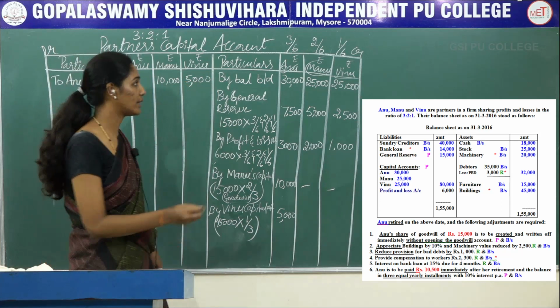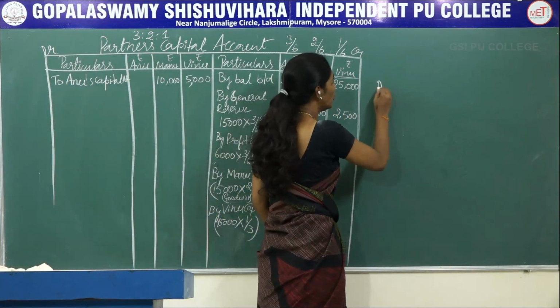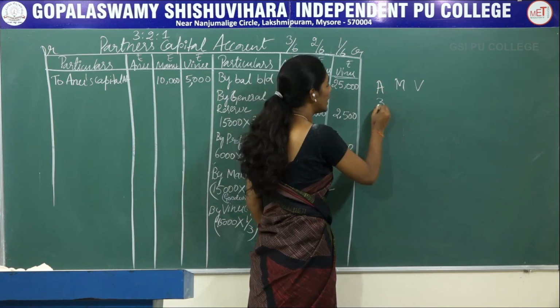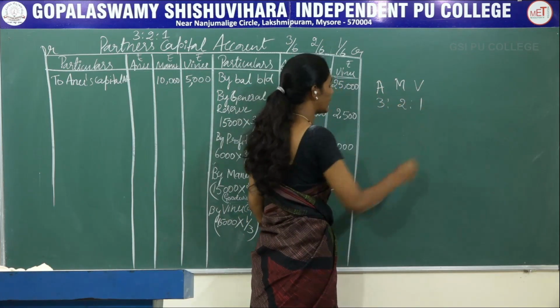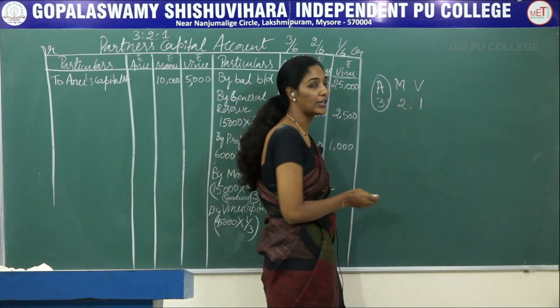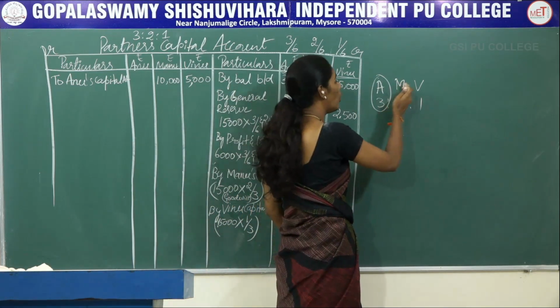So now let me explain once again. So Anu, Manu and Vinu, their old ratio is 3:2:1. So here Anu is going to be retired. Now the continuing partners are Manu and Vinu.